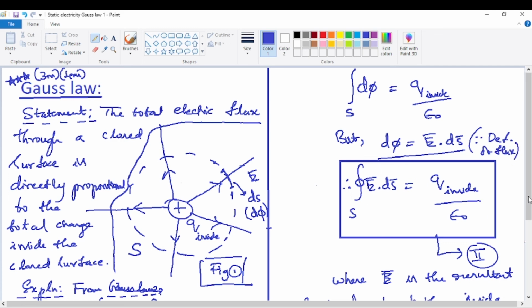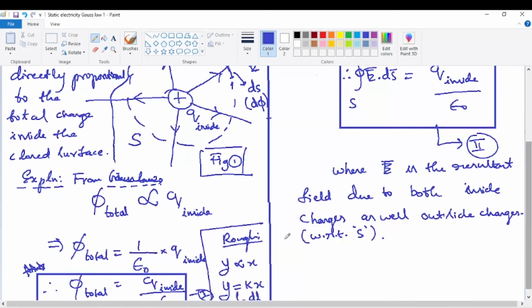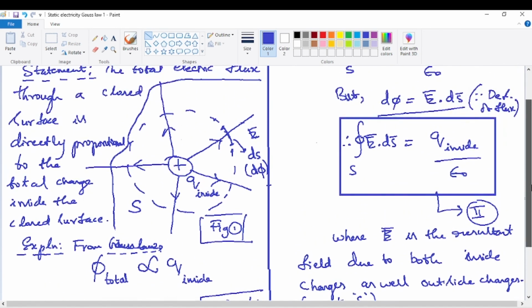So from this, that's all. After that, this is the completion of the Gauss law, as it is, it can be taken. After that, applications of Gauss law will be coming. They are also very simple. Now there we can really see the importance of this electric field, which is considered to be the field due to both inside as well as outside charges.